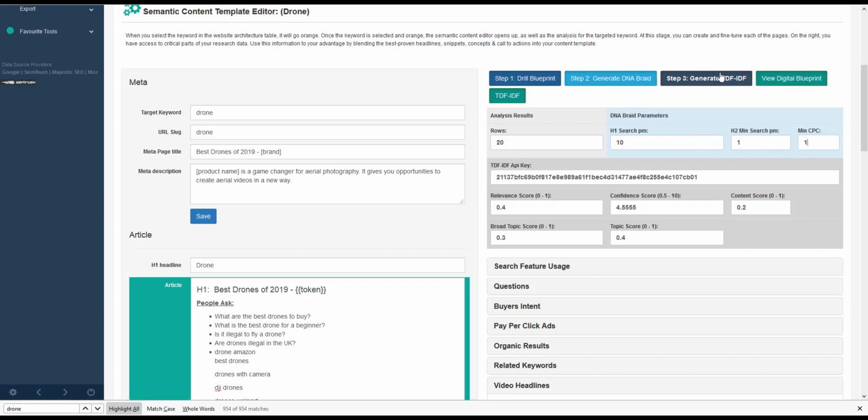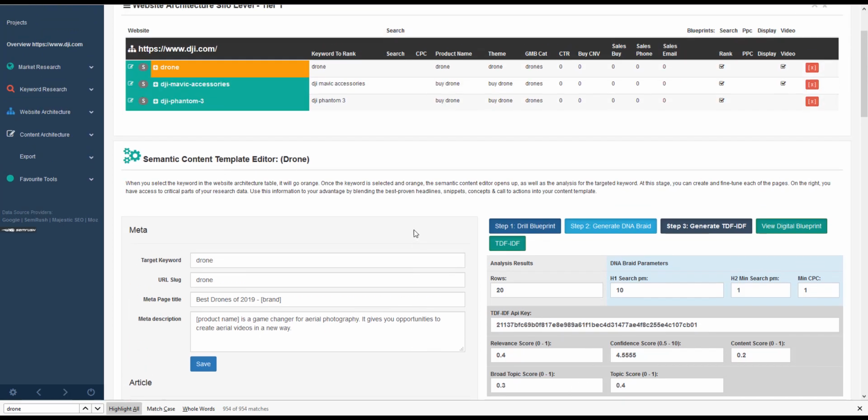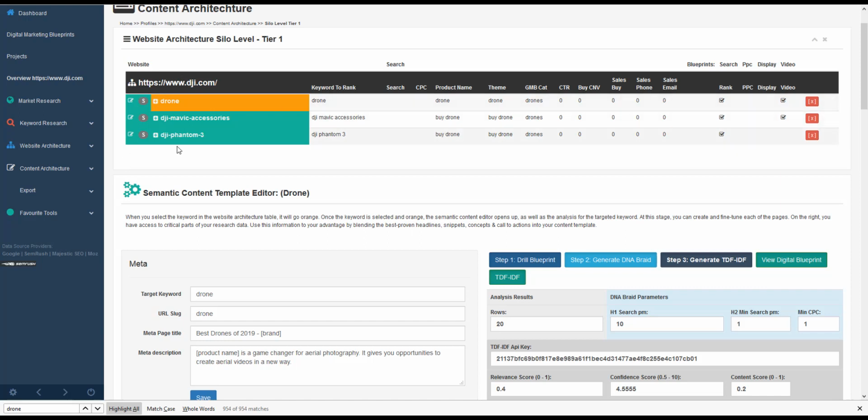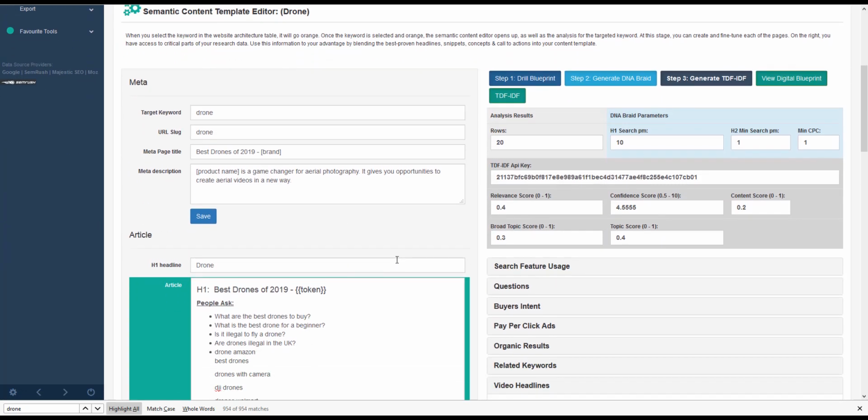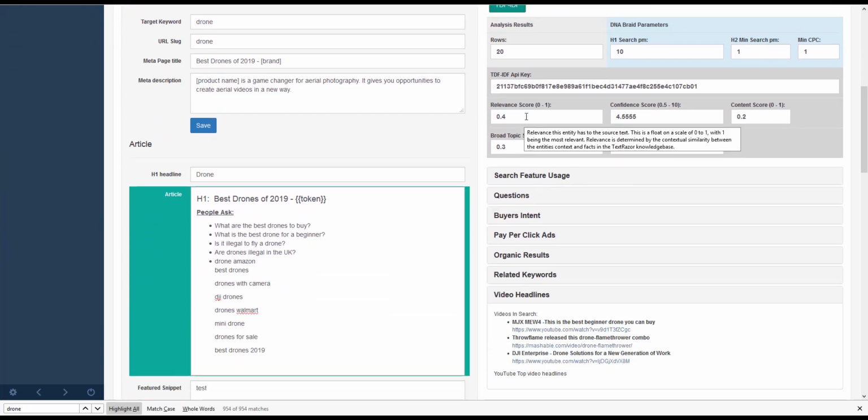The generate the TF-IDF button over here is associated with TextRazor's API. You get 500 drills a day. So if you have less than 500 keywords in your blueprint, you can click on this and it'll run and it'll actually do a drill on all of those. Now we've got the relevance score, and when you hover over these, we've put TextRazor's explanation of what that field does.